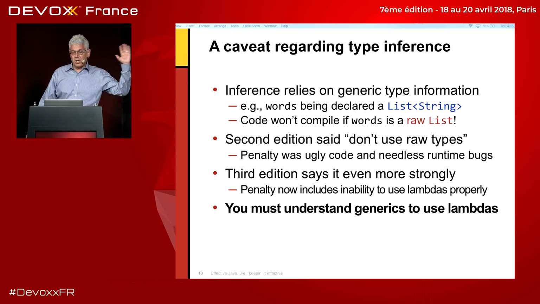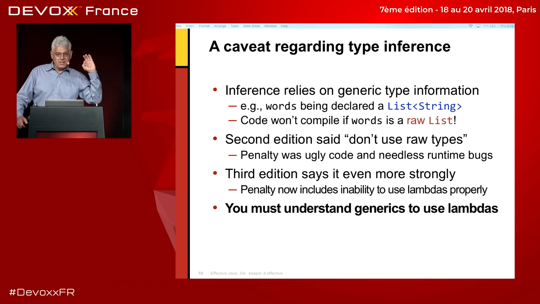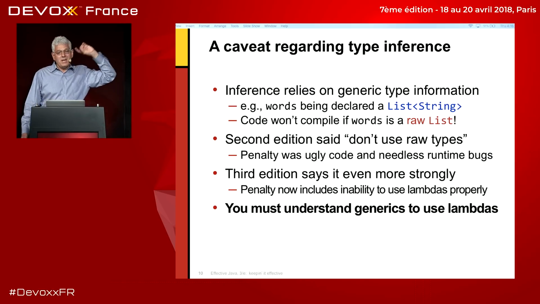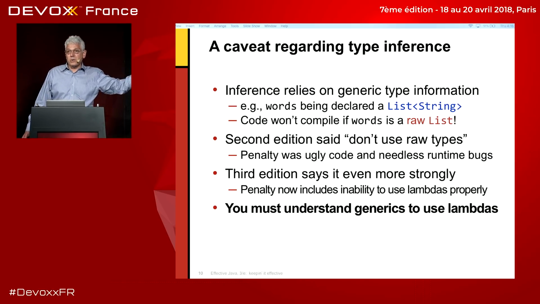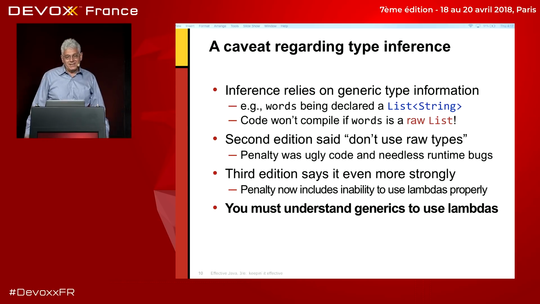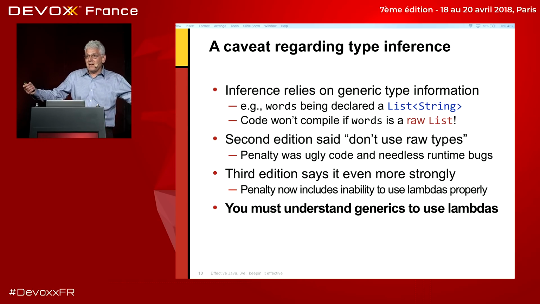And a caveat regarding type inference: it relies on generic type information. So if you don't provide that information, it simply can't work. In the case of our little sample program, it only worked because I declared words to be a list of string. If I had used the raw type list, it simply wouldn't have worked. The second edition of the book said, don't use raw types because they make your code uglier, it's filled with casts, and they cause needless runtime bugs.